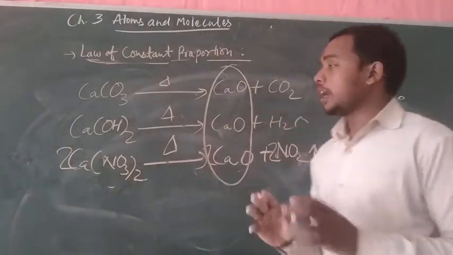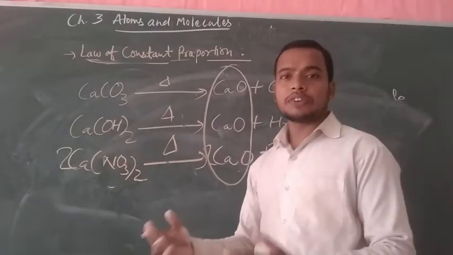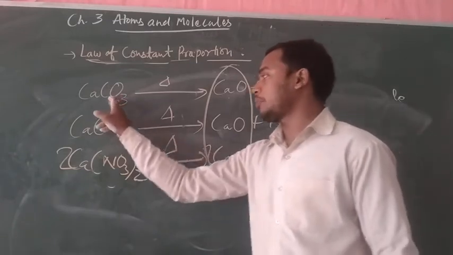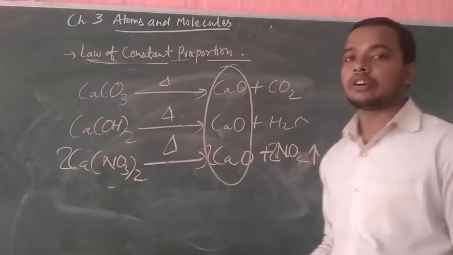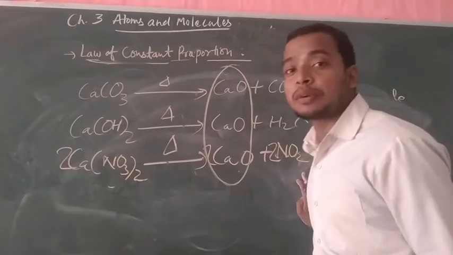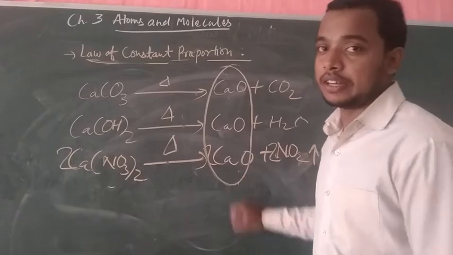These three are different types of compounds: calcium hydroxide is a base, calcium carbonate is a salt, and calcium nitrate is also a salt. But after the breaking of these calcium compounds, they break into calcium oxide.